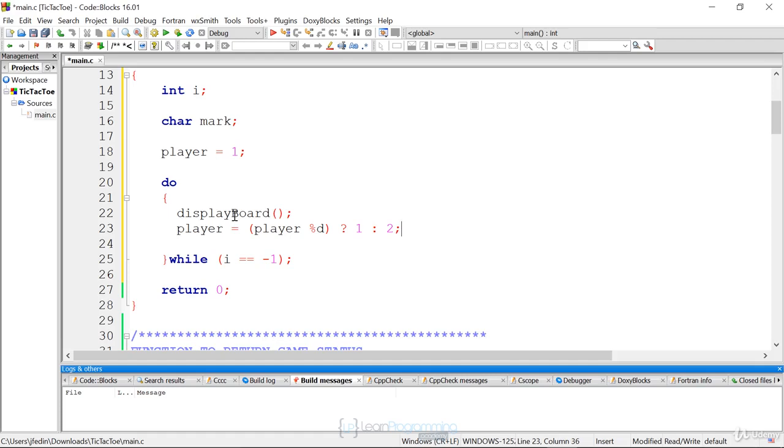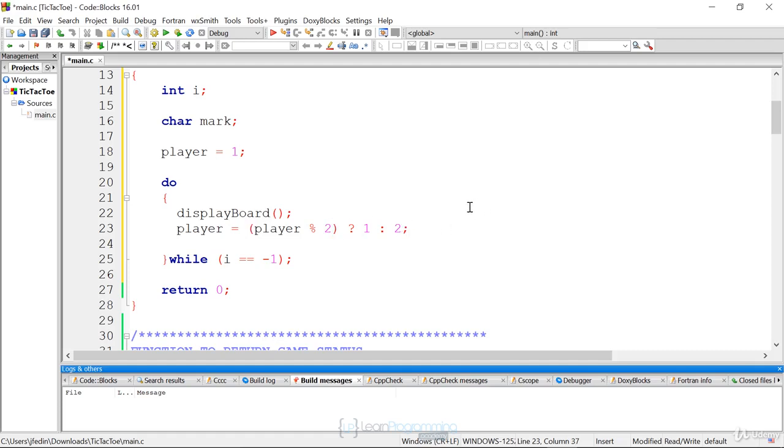When it starts out as player 1, it's going to say player mod 2, I'm misspelling there, 1 divided by 2, or the remainder of 1 divided by 2 is what? 1. So if it's 1, you're going to be player 1. And then when you go back for the next iteration, player is going to be equal to 2, because we're going to increment it. 2 mod 2 is 0. So if it's not equal to 1, then player is going to be equal to player 2. It's only going to set it to player 1 if player mod 2 is 1. Remember that ternary operator, hopefully.